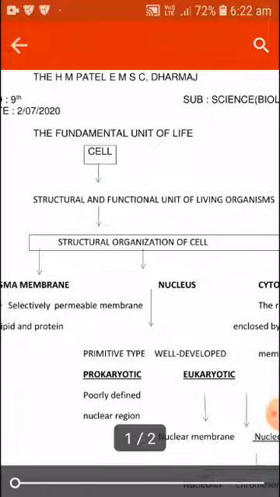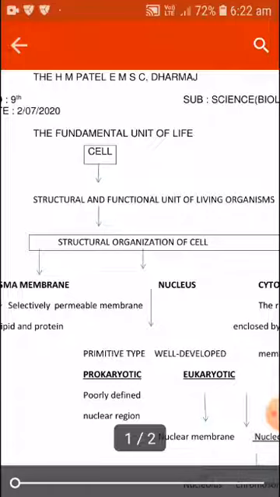Now let us talk about the plasma membrane. It is known as the selectively permeable membrane. As the word suggests, permeable means one which allows, and here we have the word selectively. So it only allows certain material to pass through it, and so it is known as the semi-permeable membrane. It is a protective layer which surrounds the cell.